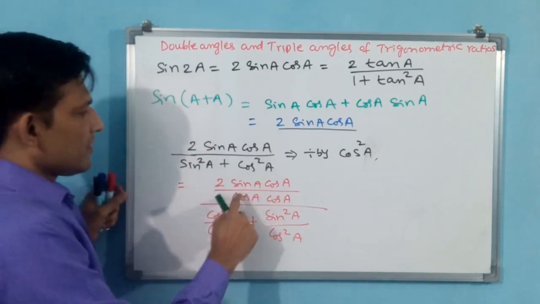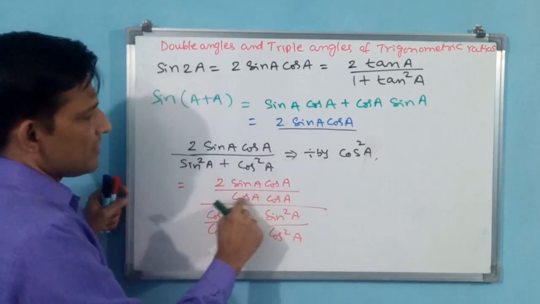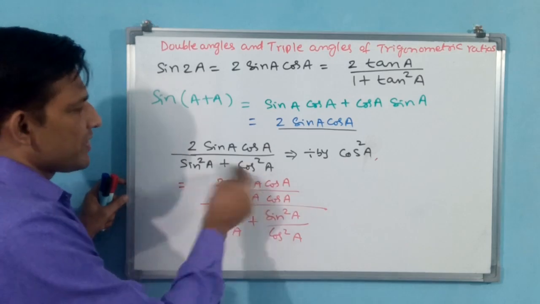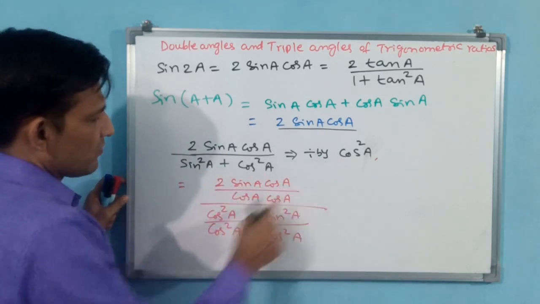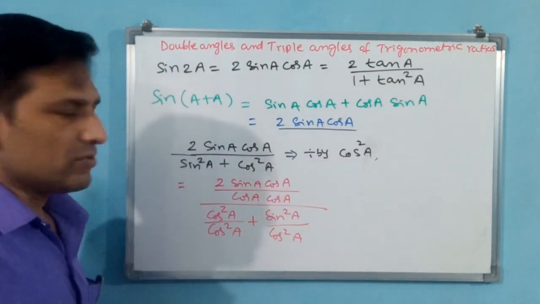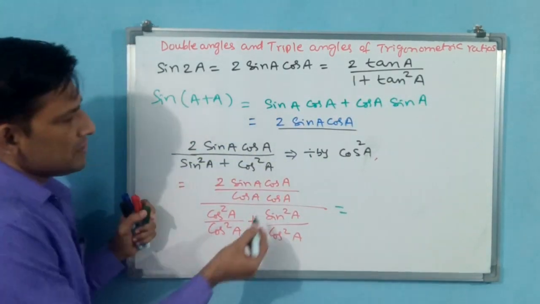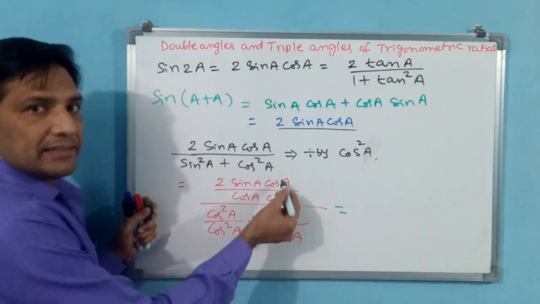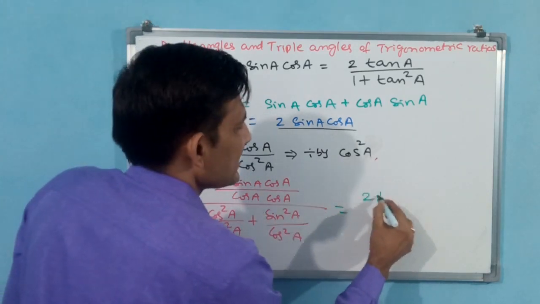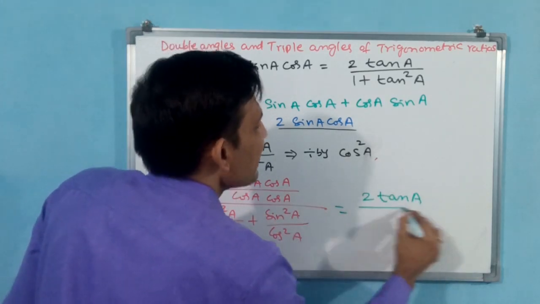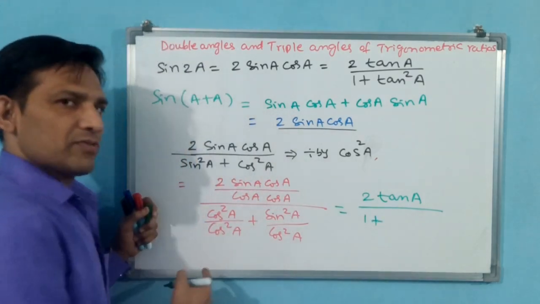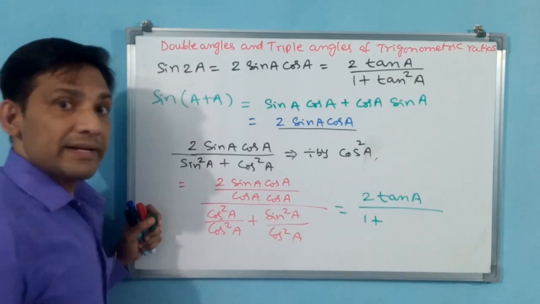Why? Because 1 plus tan square a I want to receive. Now cos a gets cancelled. Then 2 sin a by cos a is 2 tan a, divided by cos square by cos square which is 1, plus sin square by cos square a, which is tan square a.